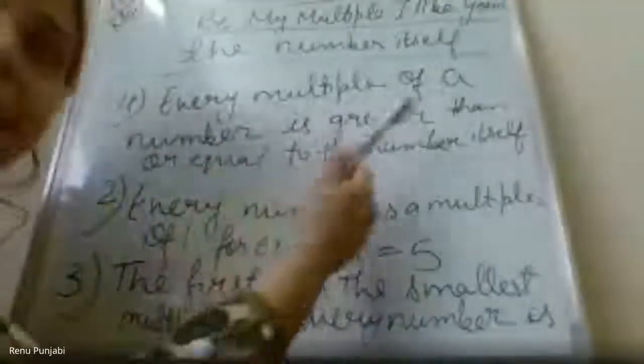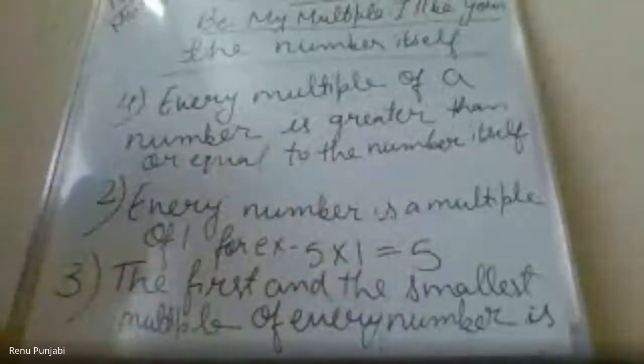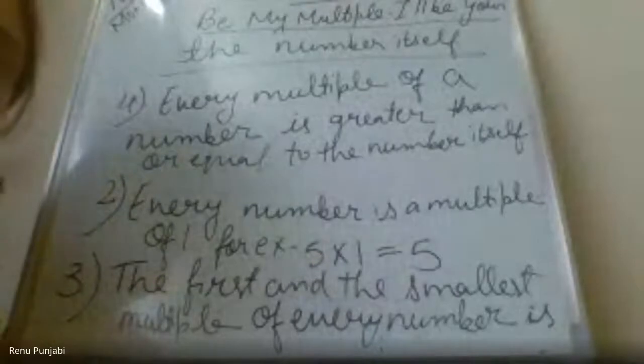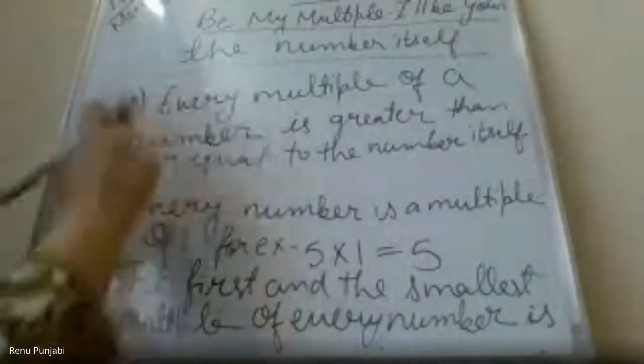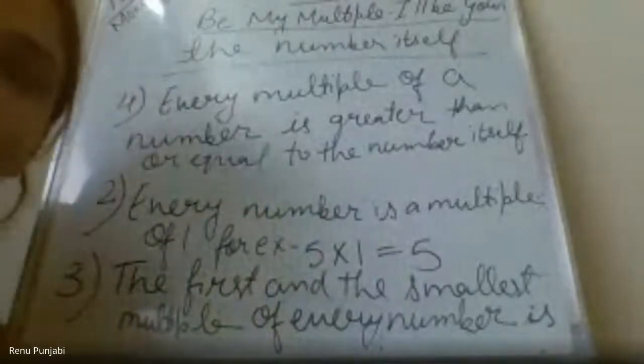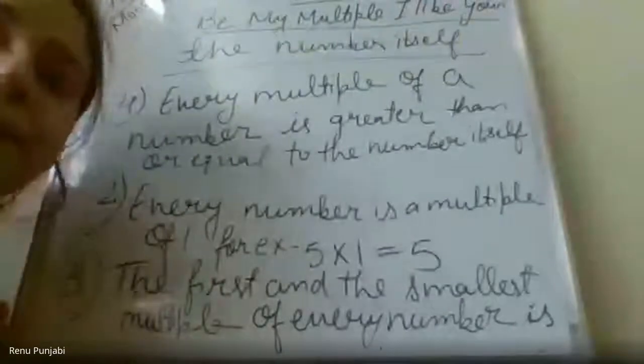Every multiple of a number is greater than or equal to the number itself. Who will explain me, please? Switch on your microphone. Who will explain me about this property of multiple? Please switch on your microphone and explain what this property is saying.